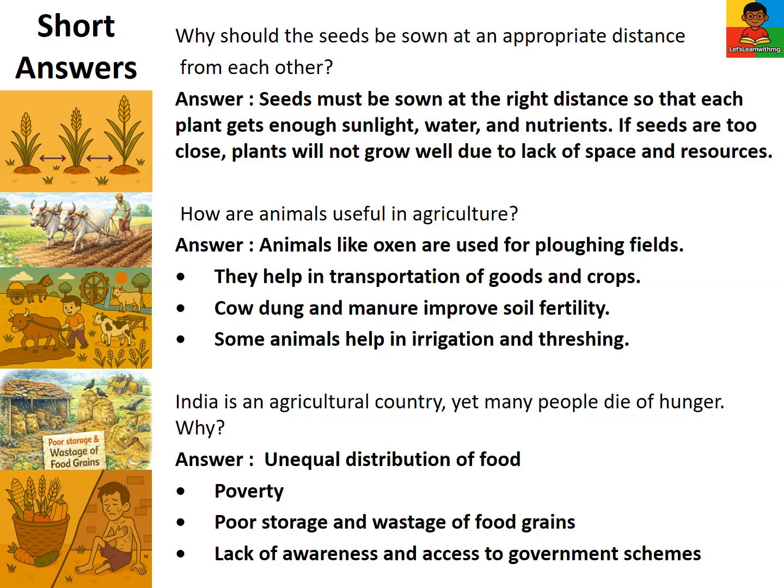How are animals useful in agriculture? Animals like oxen are used for plowing fields. They help in transportation of goods and crops. Cow dung and manure improve soil fertility. Some animals help in irrigation and threshing.